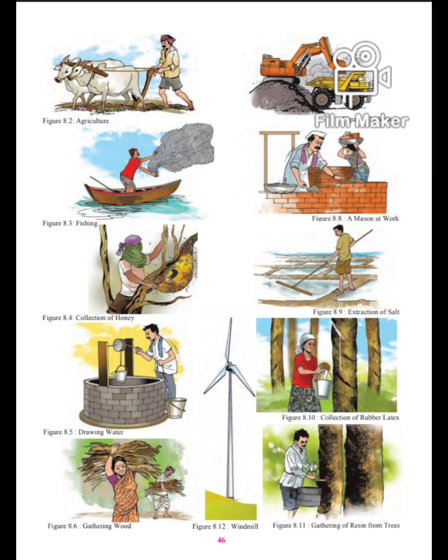Now with this we have finished the first part of lesson number 8, natural resources. In the first part I explained the different activities carried on by man which are based on natural resources, the importance of water, and how much water is used for our consumption. Then the importance of soil, the different natural resources, air, water, soil, and how man fulfills his needs by exploiting them. This we had learned.